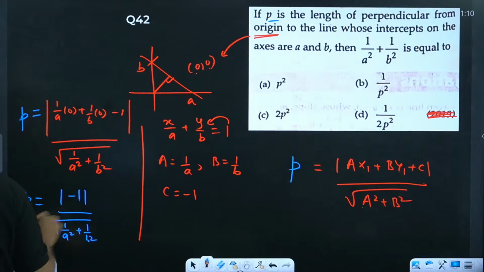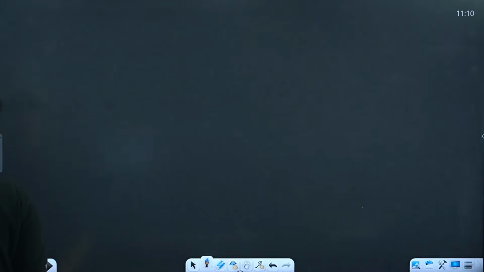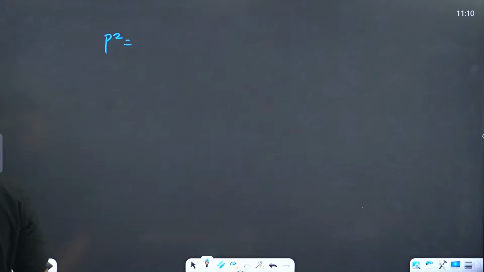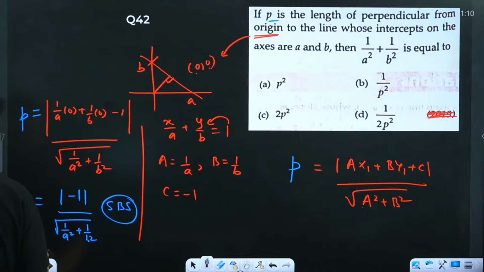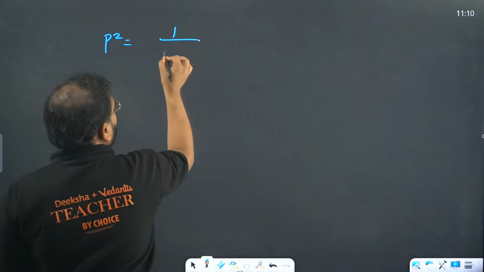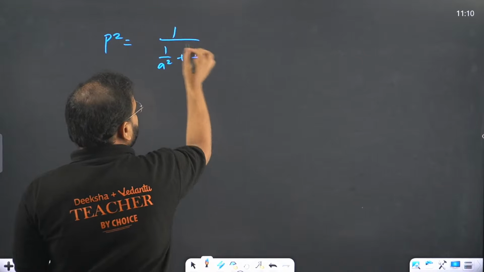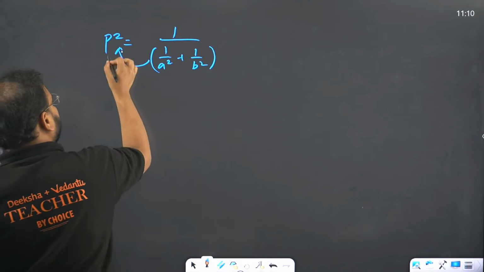Let's do one thing. Square both sides. What happens in that case? If you square both sides, you'll get p square. Please check. If I square both sides, I'll get p square times 1 upon a square plus 1 upon b square. They're asking us to find this value. So take this bracket over here and take this over here.